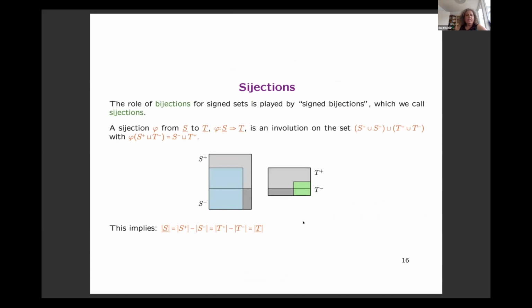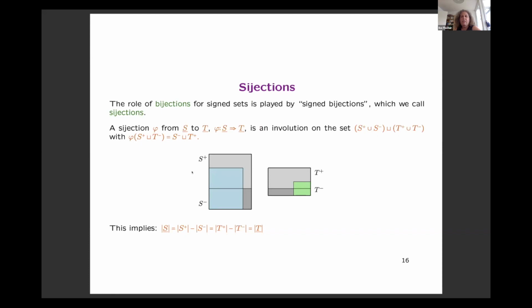Next I need to tell you what bijections are. Bijections will play the role that bijections play for ordinary sets. Bijections should show that the sizes of the two signed sets are actually the same. So here is the definition. A bijection is an involution on the disjoint union of the elements of the two sets, such that elements from S plus and from T minus are mapped to elements from S minus or T plus.